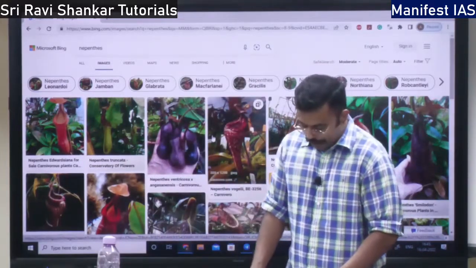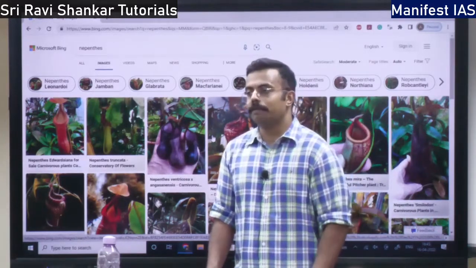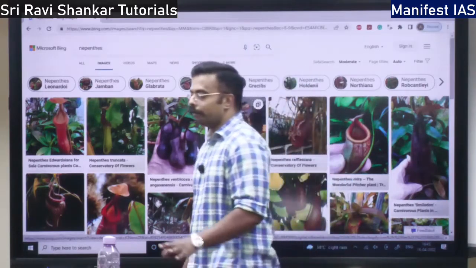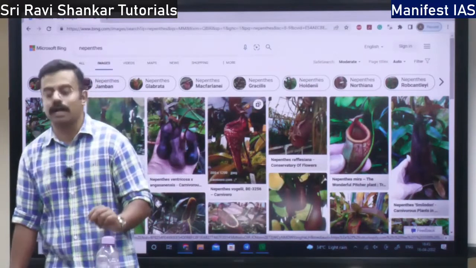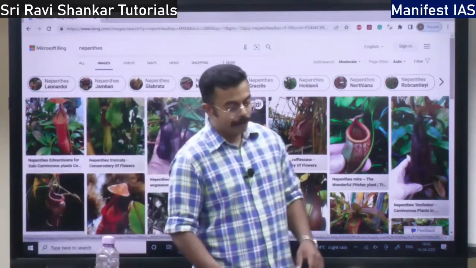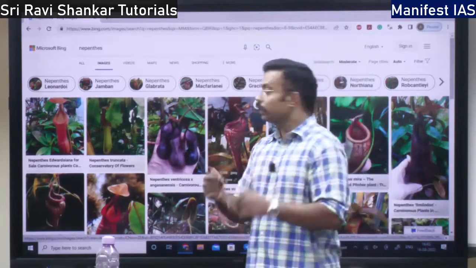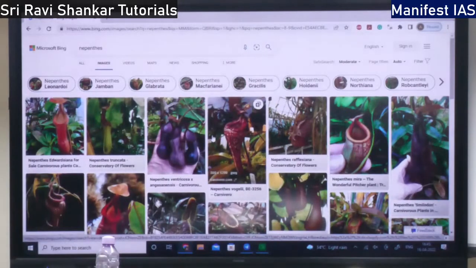Then you have bladderworts. Bladderwort is another type of insectivorous plant. So where do you find bladderworts? You are going to find them in wetland areas. So what happens in bladderworts? There will be a water current. I am going to show you bladderwort as well.